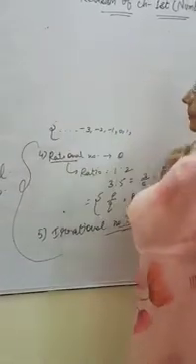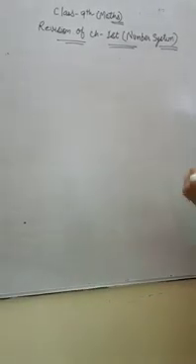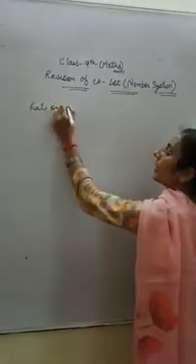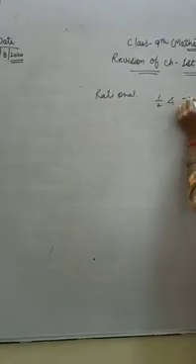Okay students, now the next topic. We will discuss more about the real numbers, rational and irrational. In the previous classes we discussed how to write a rational number between any two given rational numbers, for example 1/2 and -3/5.